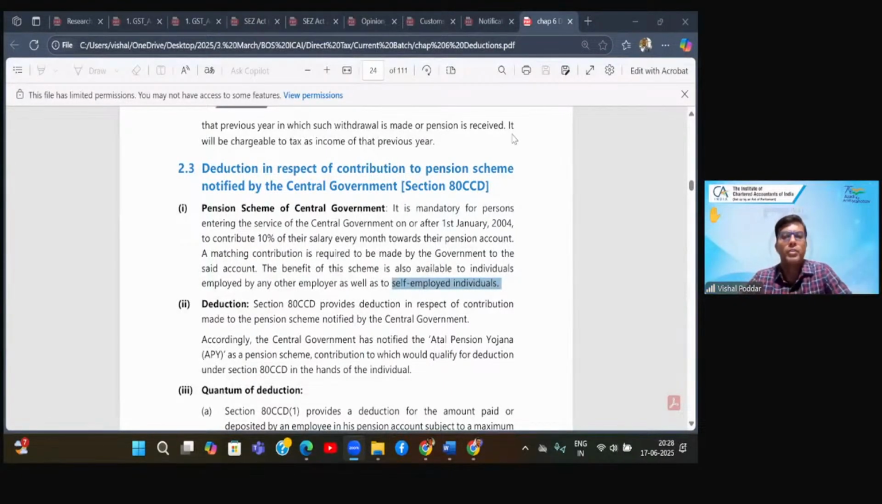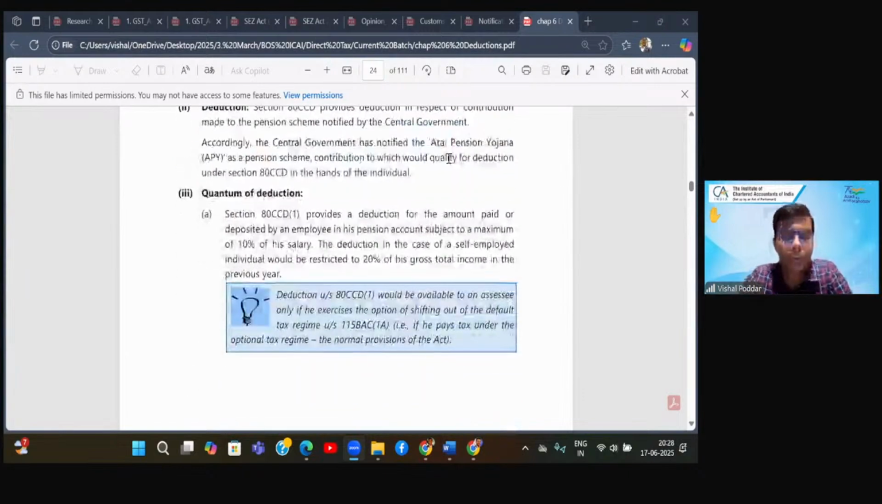Now, what is this limit up to which you get deduction? That is interesting. Where we are talking about your contribution, and let us say you are not an employee, like a person like me, a self-employed person, nobody else is contributing. It is only me who is contributing. So the limit for my deduction is 20% of my gross total income of that year. Whatever I have contributed to this particular scheme, I am eligible to take deduction up to 20%.